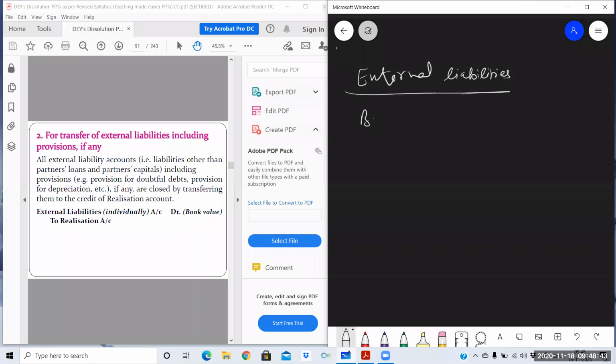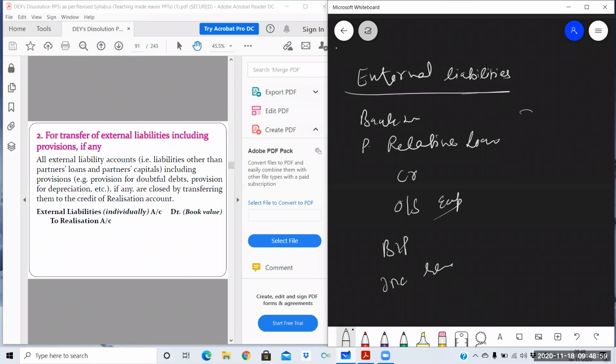For example, bank loan, partner's relative loan, not the partner loan, creditors, outstanding expenses, bills payable, income received in advance. All these are external liabilities. Provident fund, if the firm is maintaining any PF, that also needs to be paid off. So all these are external liabilities.